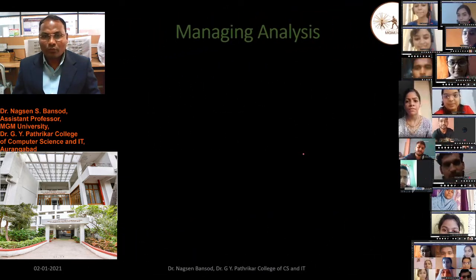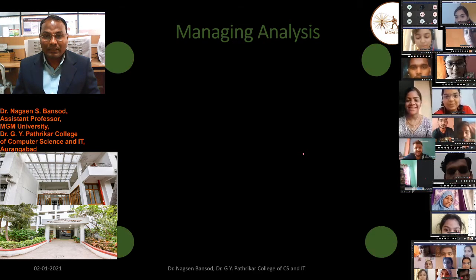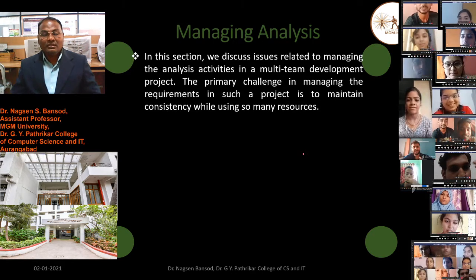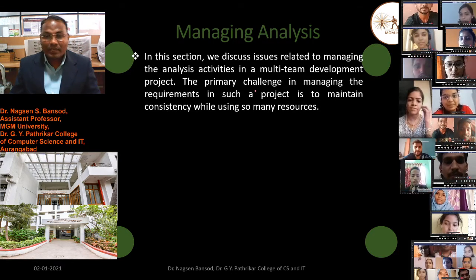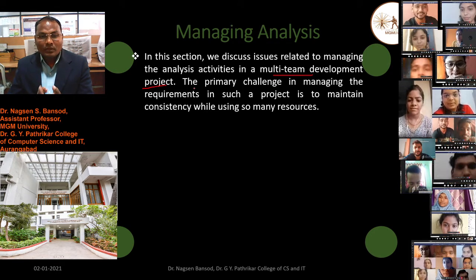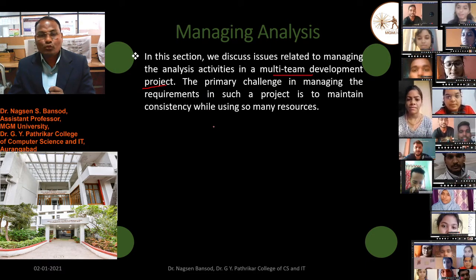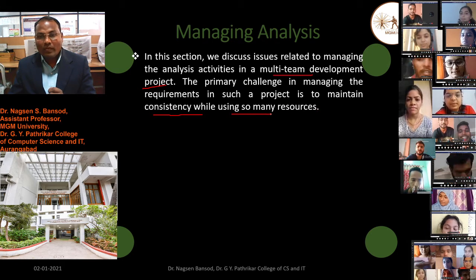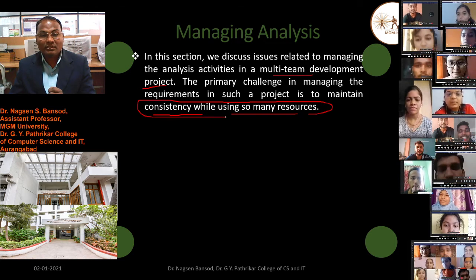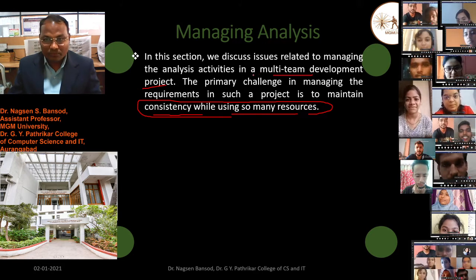Now we are going towards managing analysis, how to manage the analysis. In this section, we discuss issues related to managing the analysis activity in a multi-team development project. The primary challenge in managing requirements in such a project is to maintain consistency while using so many resources. It is very challenging to maintain consistency when developing a multi-team project.